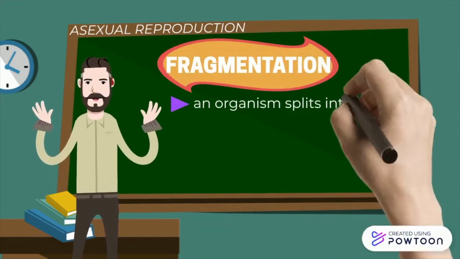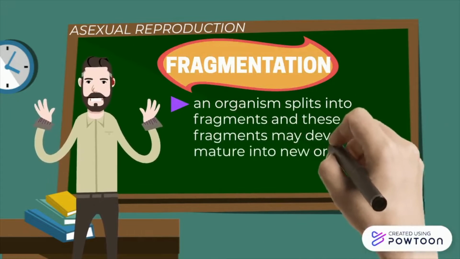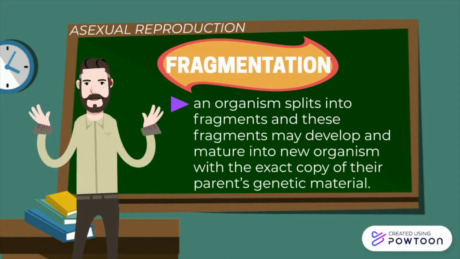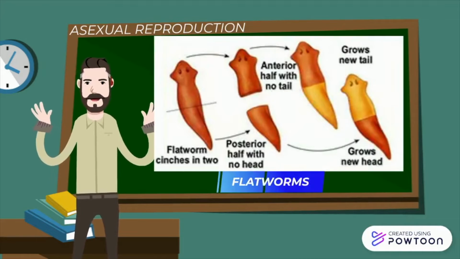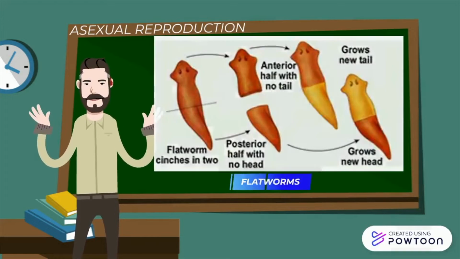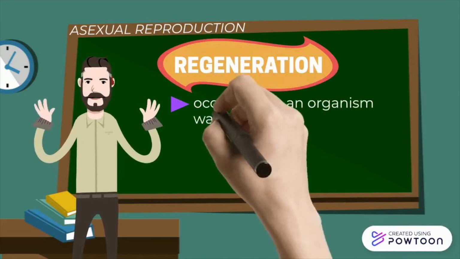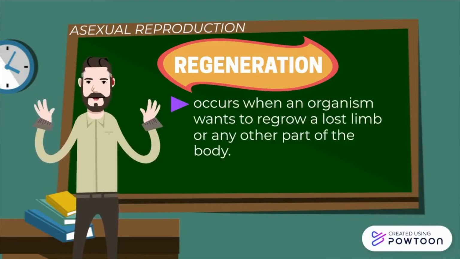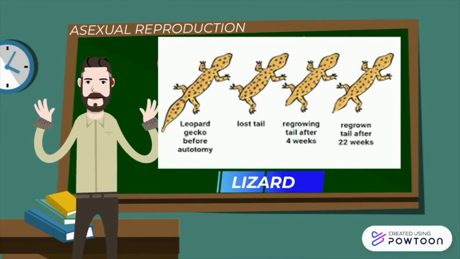An organism splits into fragments, and these fragments may develop and mature into new organisms with the exact copy of their parent's genetic material. Example, the flatworms. We have also regeneration. It occurs when an organism regrows a lost limb or any other part of the body. Example, we have the lizard.